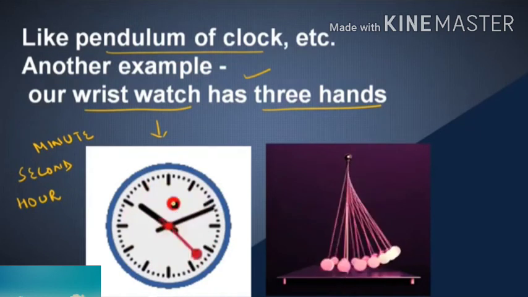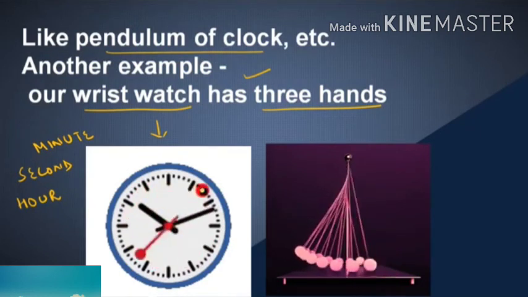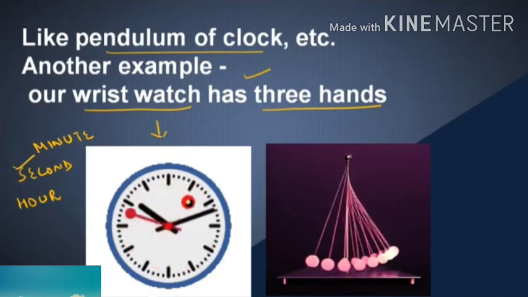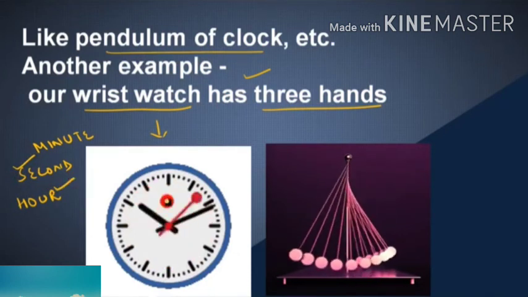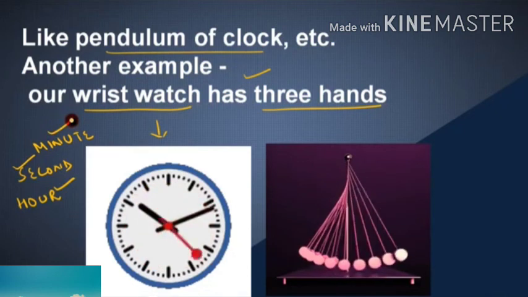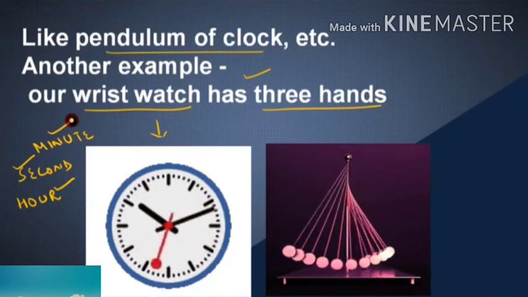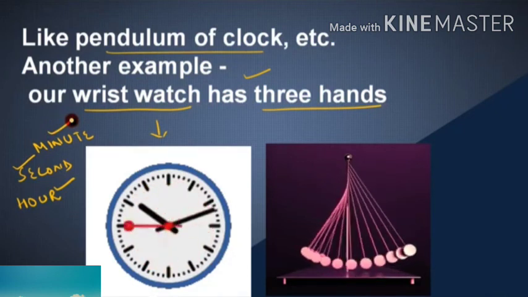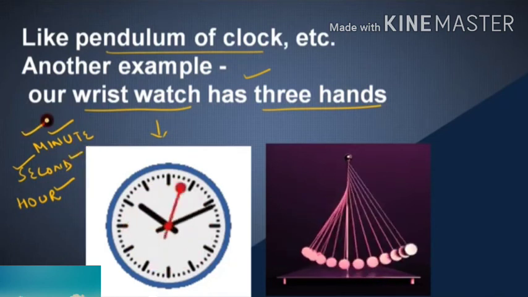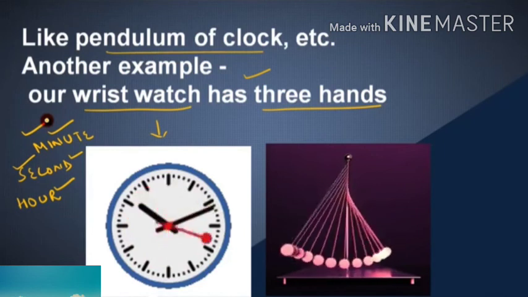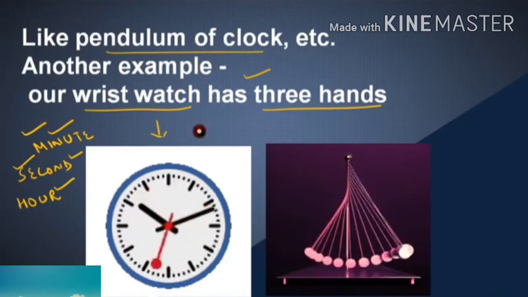The minute hand, we can see moving easily, but the second hand is difficult to see clearly. The hour hand will move slowly. We have to look carefully, then only we can see the motion of the hour hand. Isn't it, my dear children?